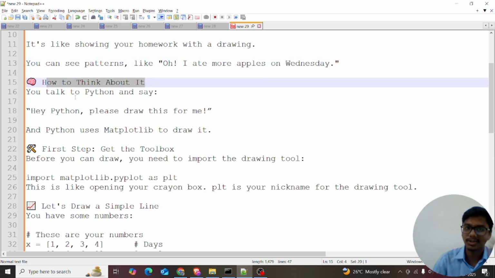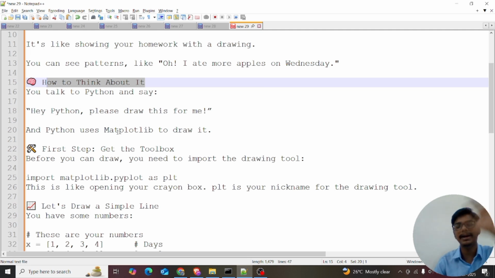Okay, you can talk to Python. Every library is already available in Python. Python is the most powerful language for data scientists, data analysts, and data software engineering, everything. You can talk to Python and say, hey Python, please draw this for me.